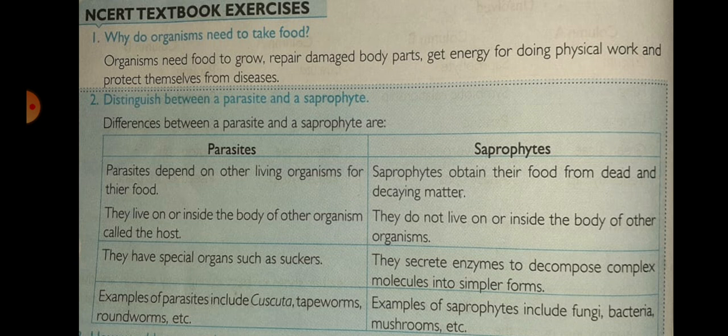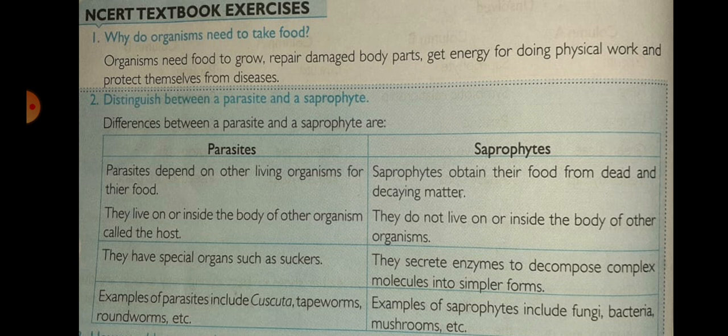First point: parasites depend on other living organisms for their food. They live on or inside the body of another organism, called the host. They have special organs such as suckers.